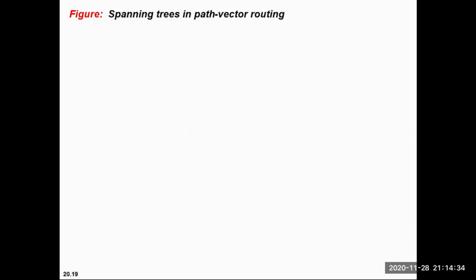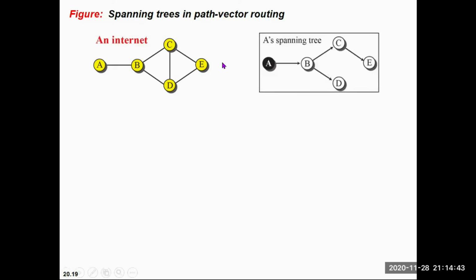Then we need to find a spanning tree. A spanning tree is nothing but a vector, like this is our internet. If we are considering A as the root hop, then this is the spanning tree.